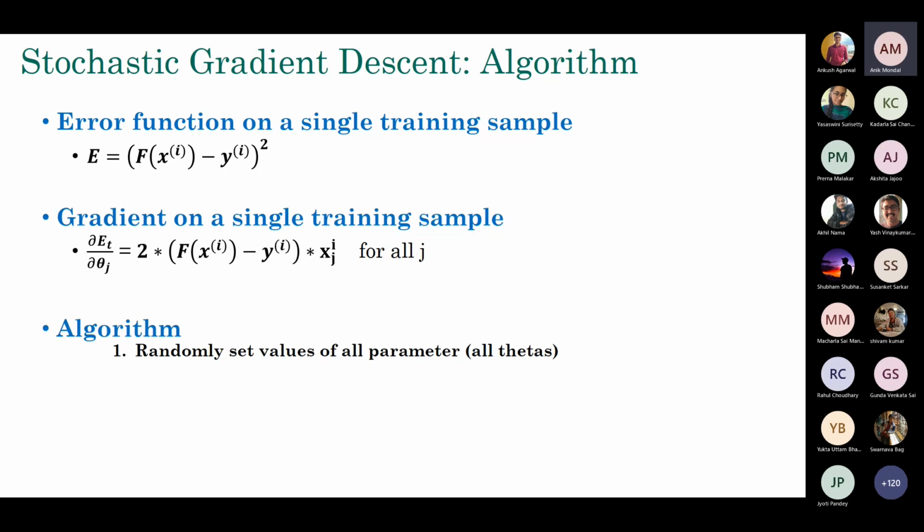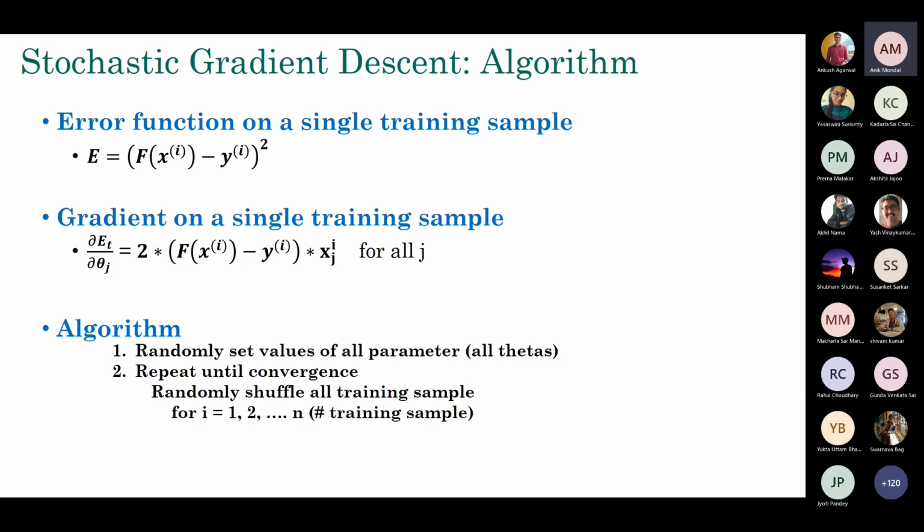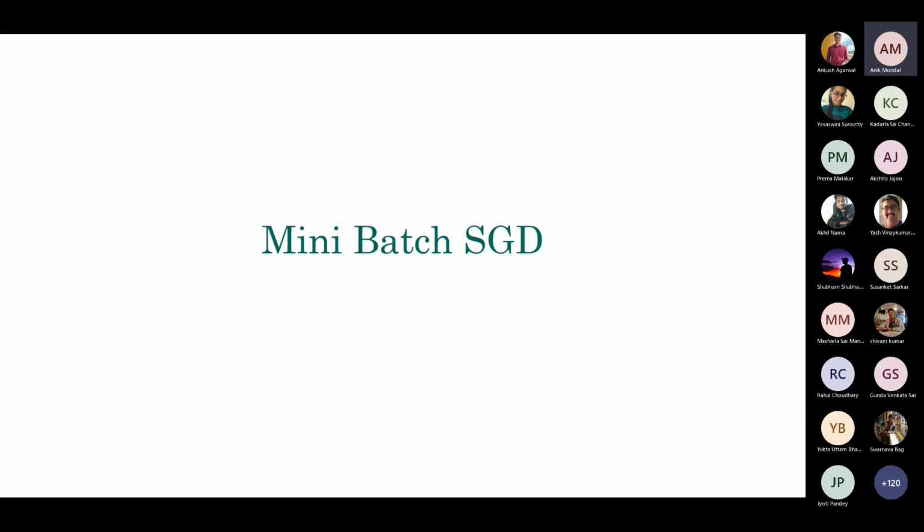So what do you do? The first step remains the same. You randomly set the values of all these parameters, all thetas, and then you repeat until convergence. You randomly shuffle all training data. That's the important step, which you do all the time. Not in every iteration do you take all the samples in the same sequence; you randomly shuffle the training samples. So for example, there are n training samples. For i up to n, for each training sample, you simply compute the gradients, you apply the update rule, and you are basically done.